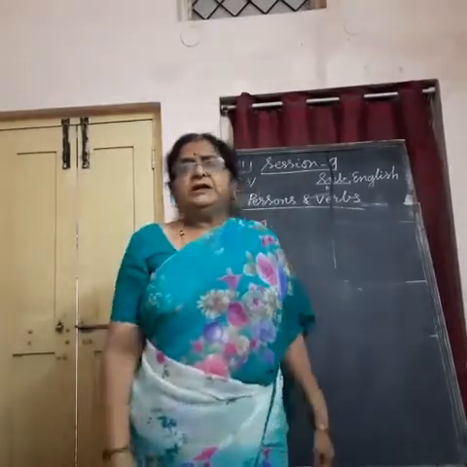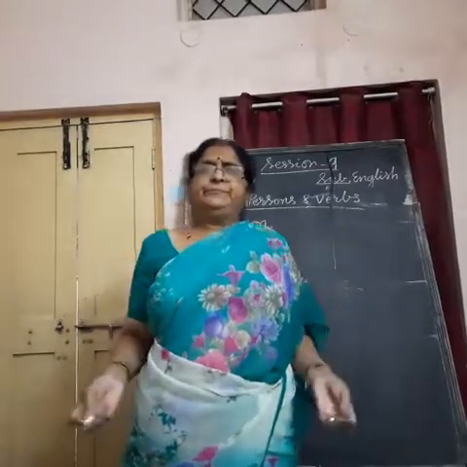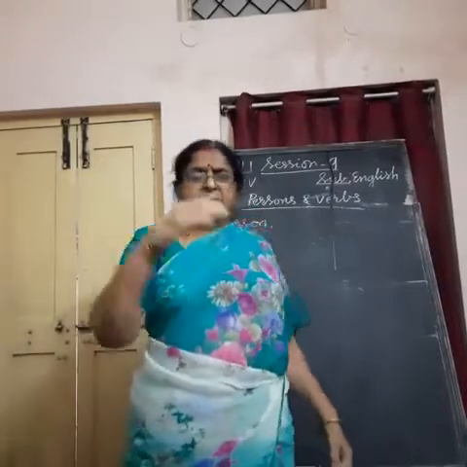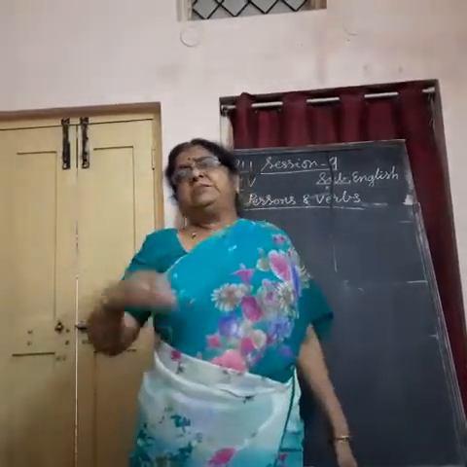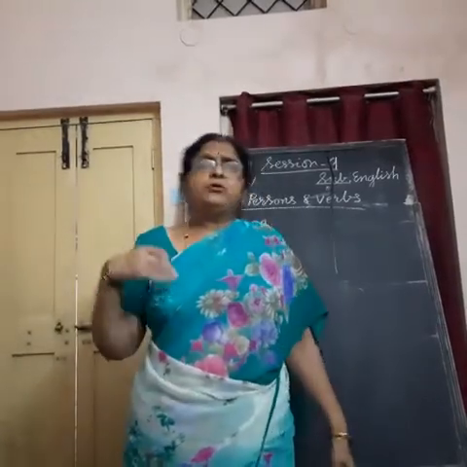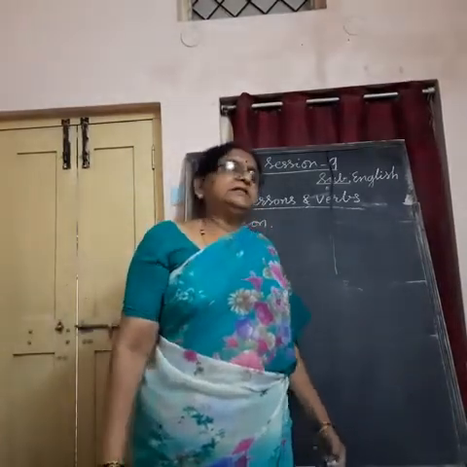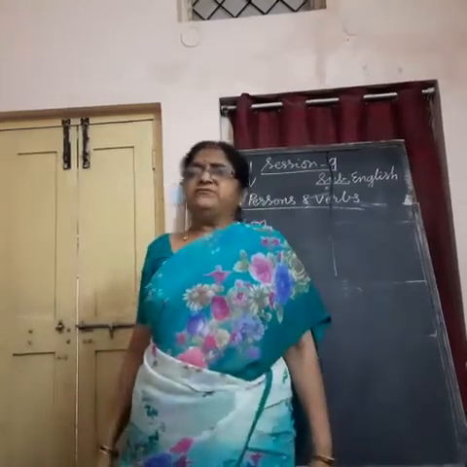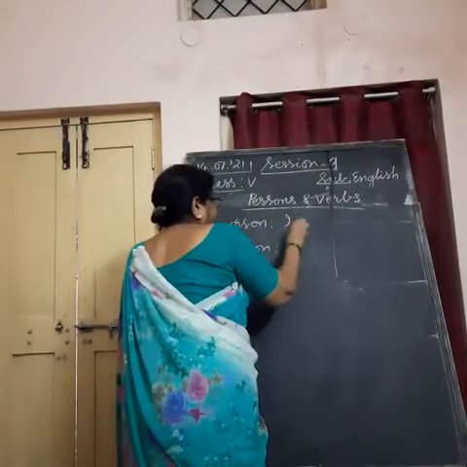First person is one who speaks. Second person is one who listens. Third person is about whom we speak, about what we speak.